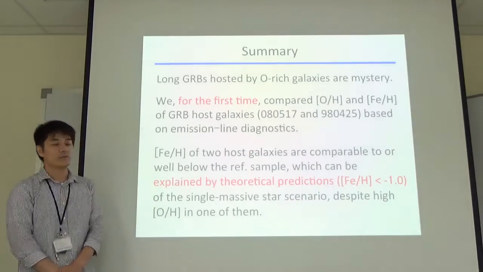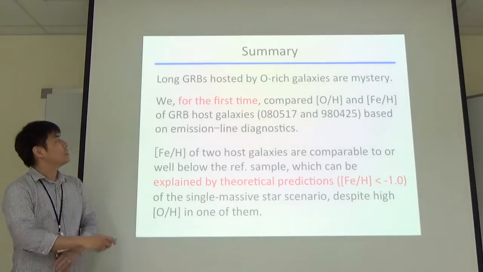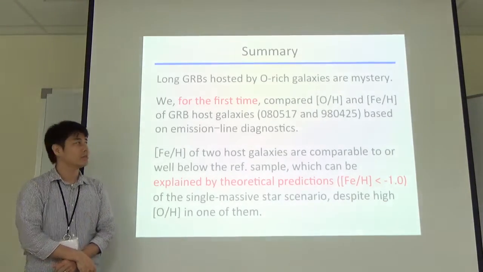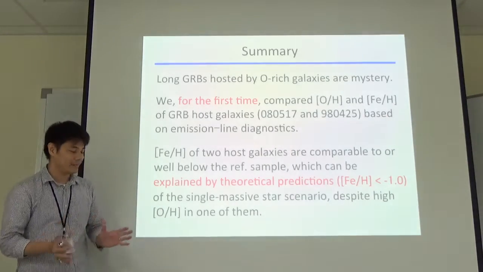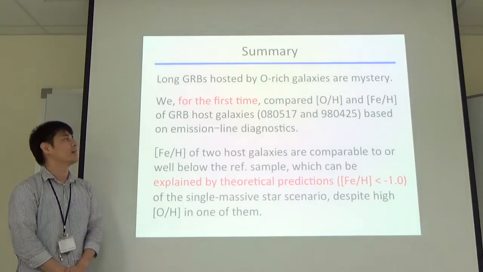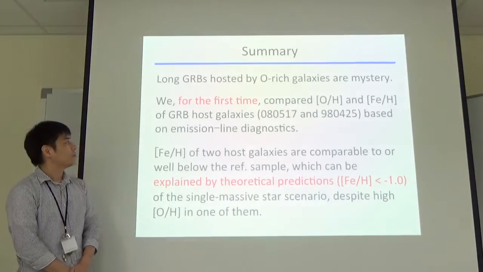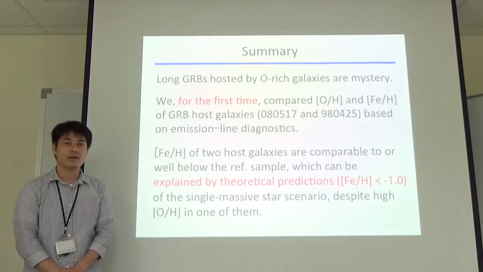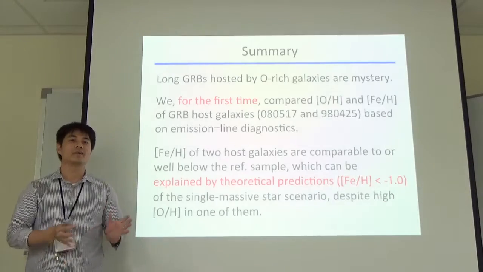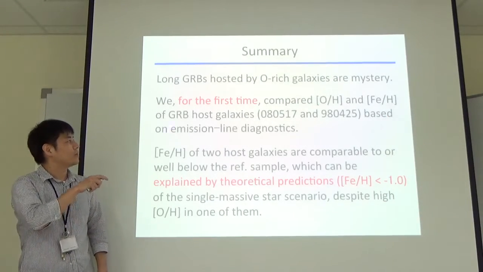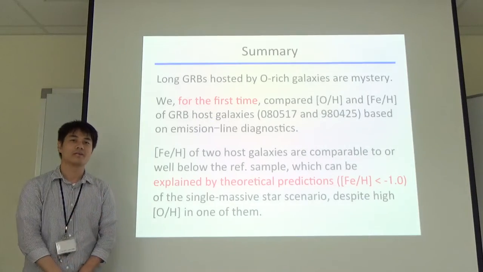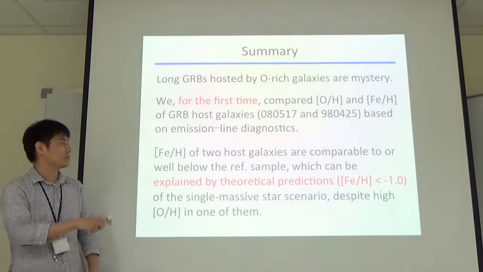Okay, this is the summary of my paper. The mystery in gamma ray bursts is that some gamma ray bursts are hosted by oxygen-rich galaxies. We for the first time compared oxygen abundance and iron abundance for gamma ray burst host galaxies, based on emission line diagnostics.